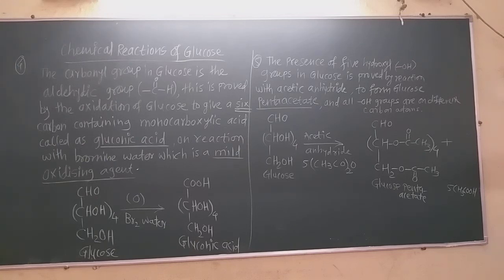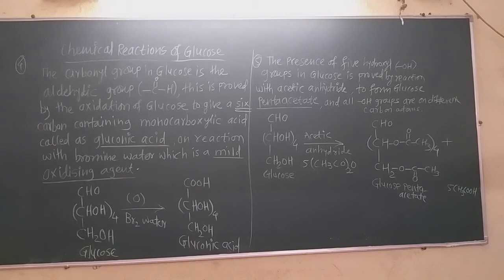Hydroxylamine means the formula is OH-NH2. And we know that when aldehydes and ketones react with hydroxylamine, there is formation of oxime, such as acetaldehyde gives acetaldoxime and acetone gives acetoxime.